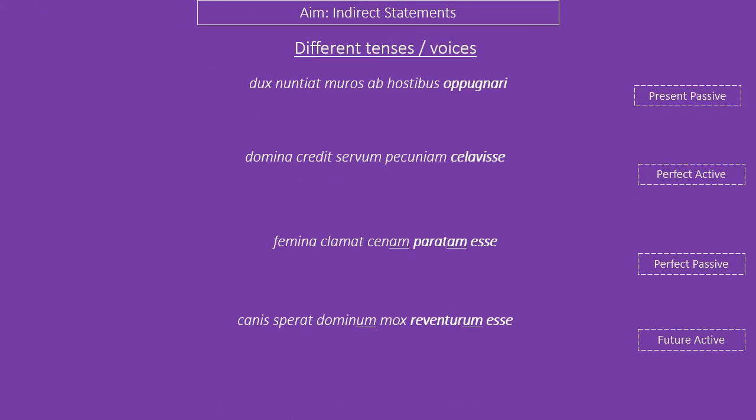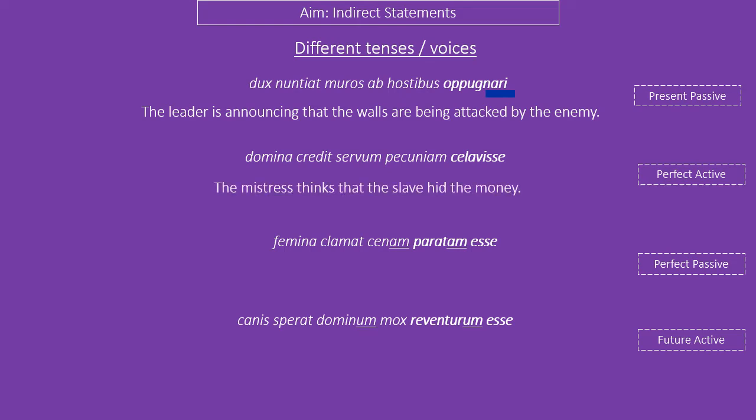So, some more examples. The leader is announcing that the walls are being attacked, so there's our present passive, by the enemy. The mistress thinks that the slave has hidden or hid the money, so it's perfect active. The woman is shouting that dinner has been prepared. This is our perfect passive.